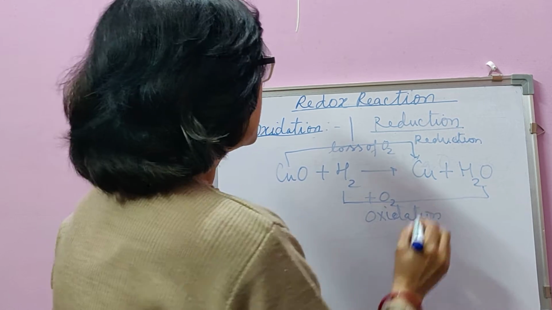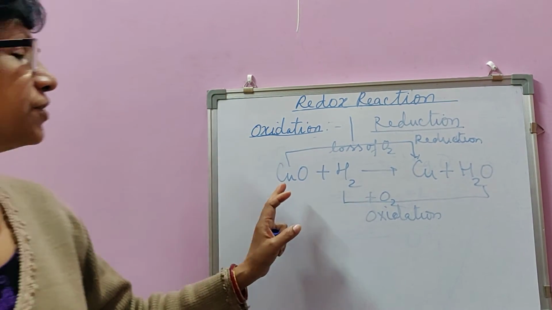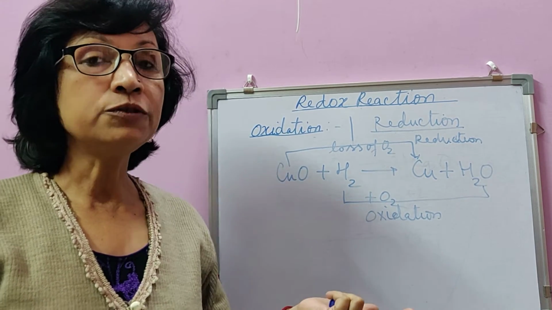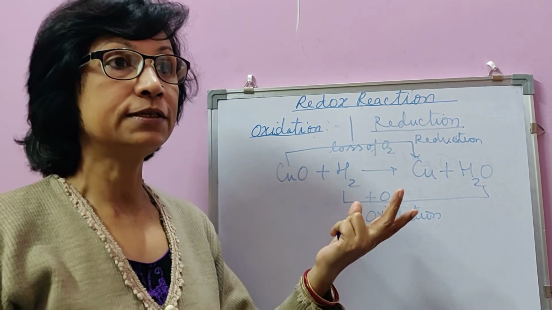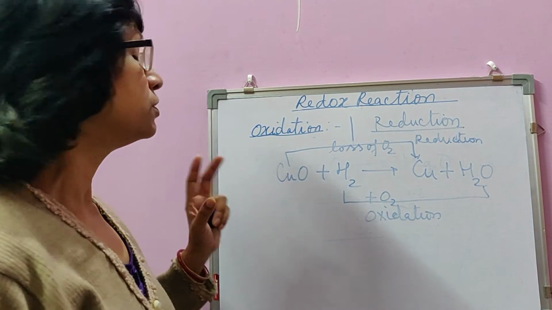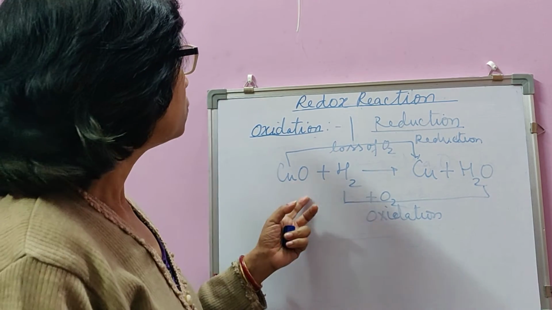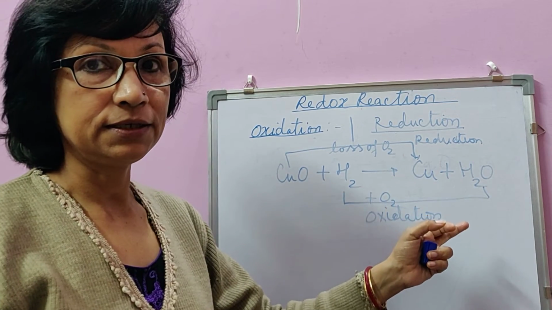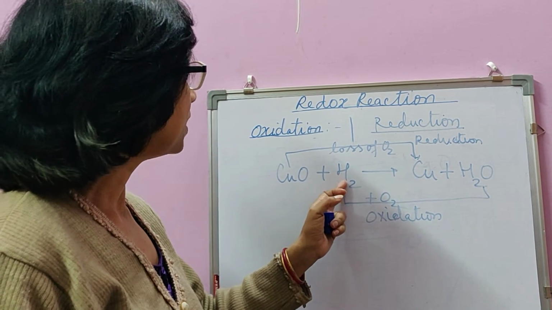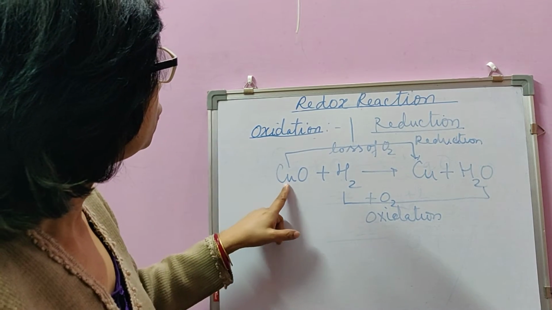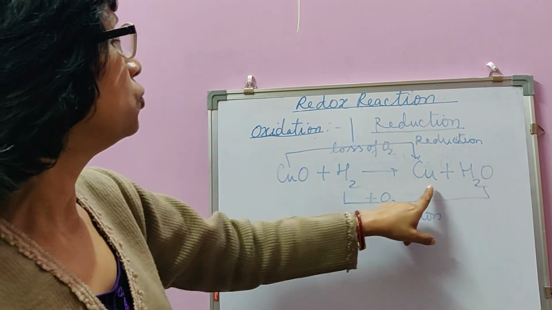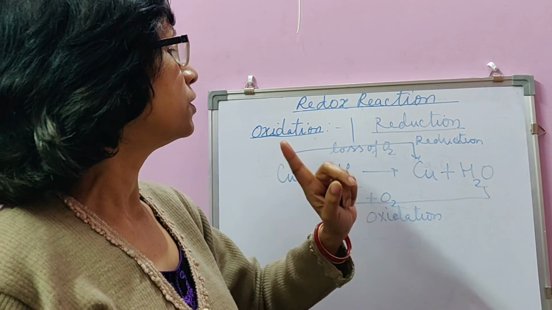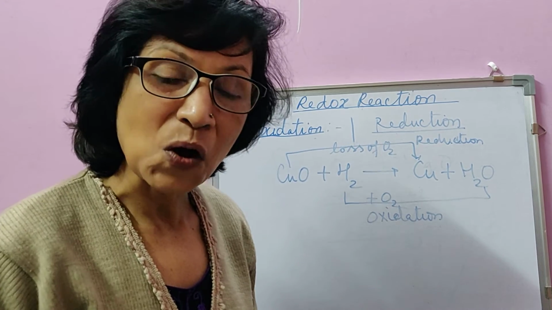It means a chemical reaction which apparently is only oxidation or only reduction appears so only when you do not go through it seriously. Otherwise, a single oxidation or single reduction reaction doesn't take place. Out of two reactants, when one is reduced, the other is oxidized, or when one is oxidized, the other is reduced. Like in this reaction, cupric oxide loses oxygen to become copper, so it is reduced. Hydrogen gains oxygen to become water, so hydrogen is oxidized.